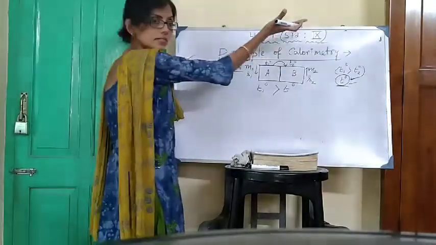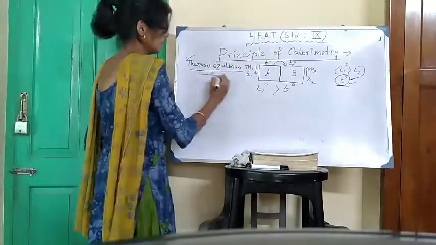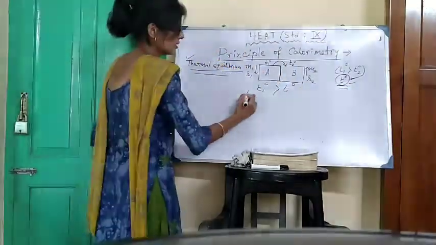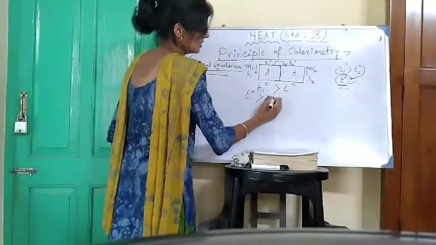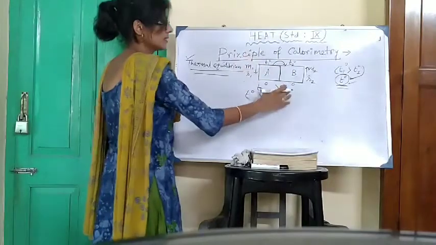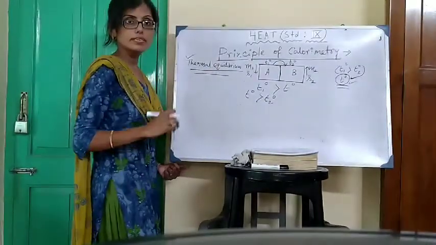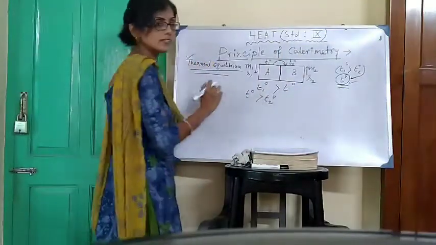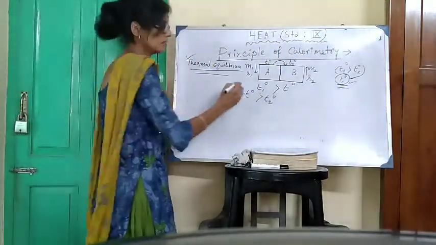So the temperature of the body B is in increasing order, right? Temperature of the body is increasing. After that, thermal equilibrium is attained. Equilibrium temperature is T degree. So definitely T degree is greater than T2 degree. Right? Initial temperature of the hotter body is greater than the equilibrium temperature, and the initial temperature of the colder body is less than the equilibrium temperature.